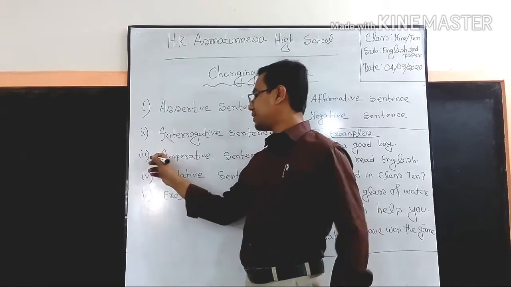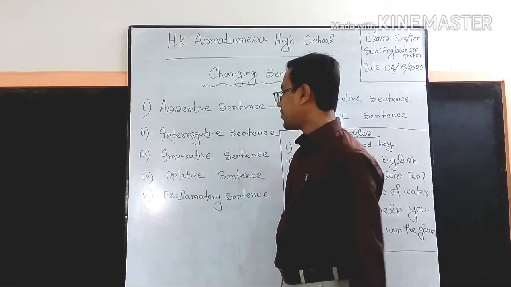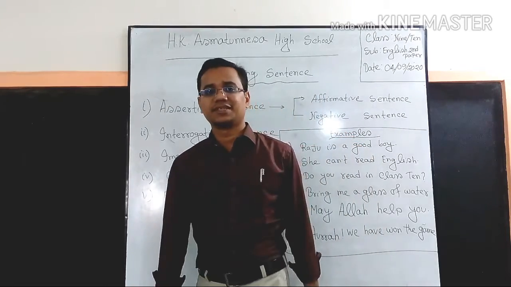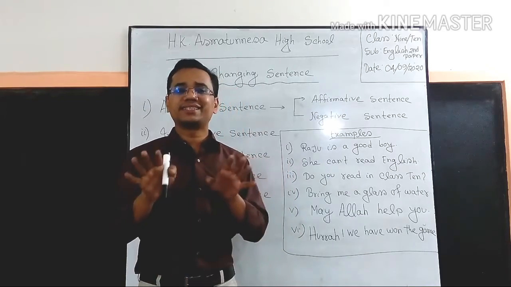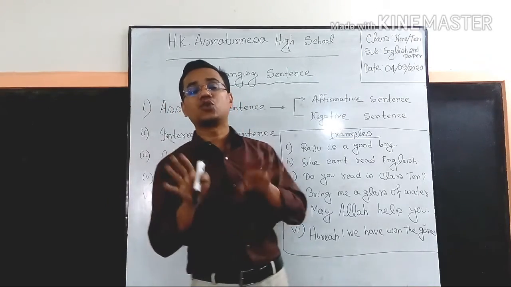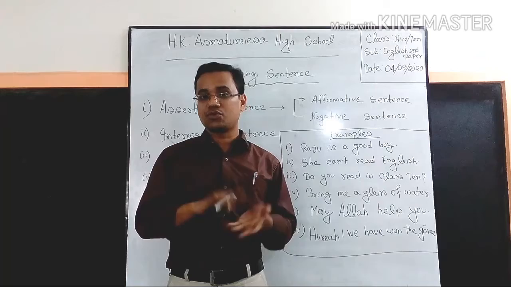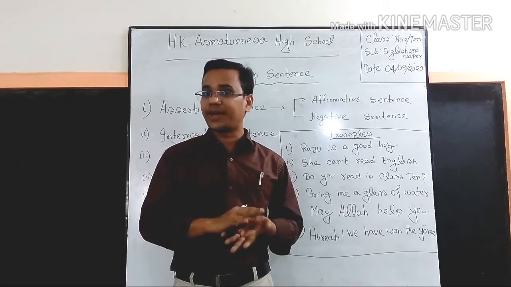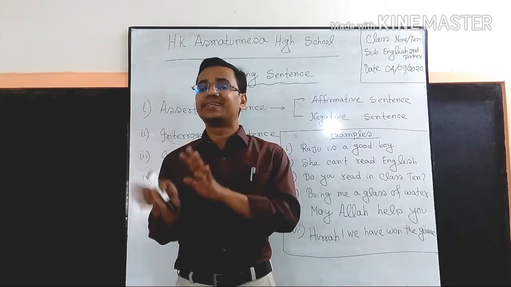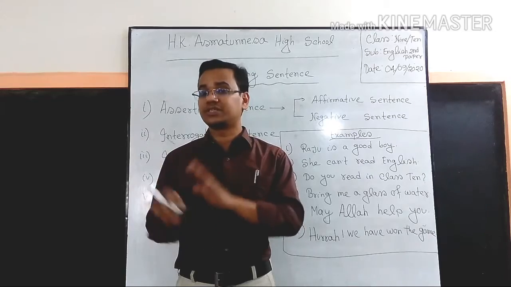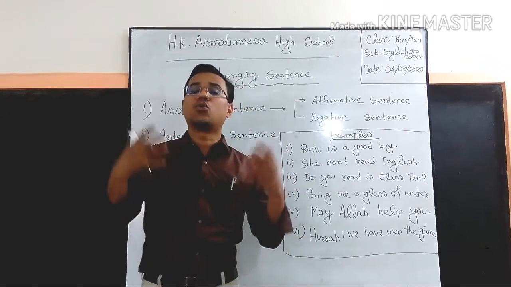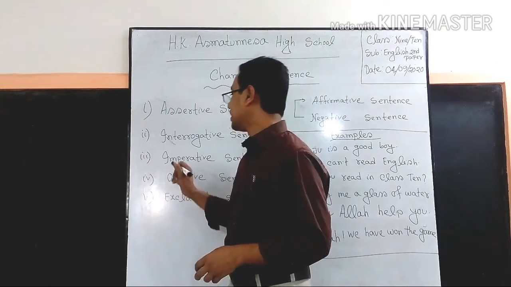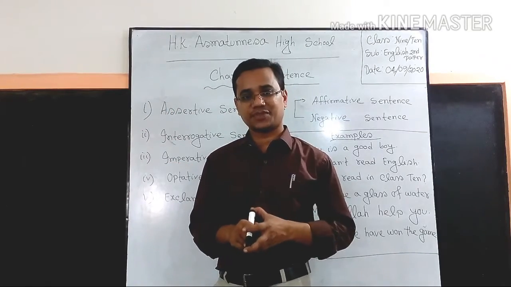Moving to the third sentence, what is imperative sentence? Imperative sentence means when a sentence expresses any kind of advice, order, request, prohibition, or command, we can call this sentence an imperative sentence.